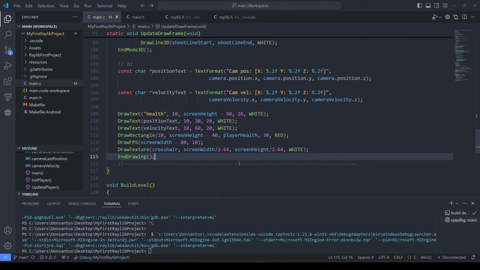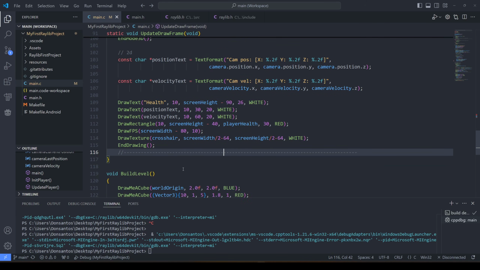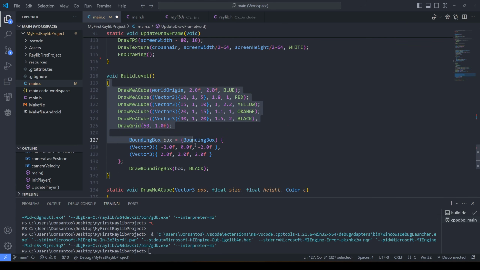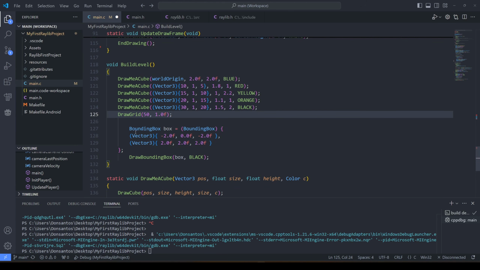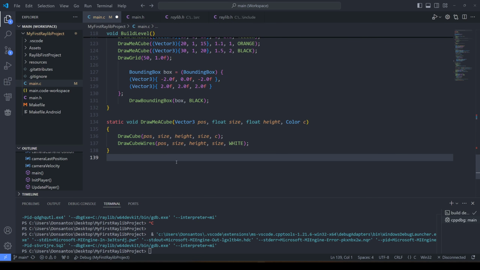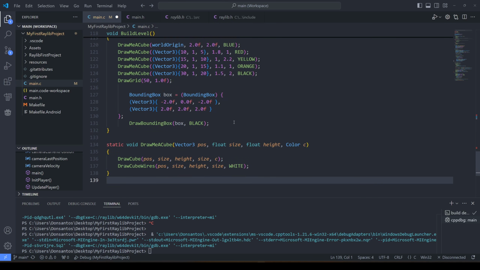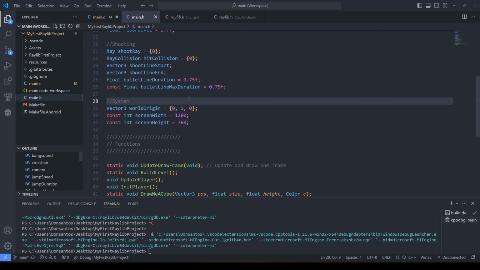The texture is 128 by 128, and I decided to just hard code it. We can change that later. I can use crosshair.width, whatever, right now that's fine. Here we build the levels, we're just drawing some cubes, and here we're also drawing the bounding box that we can shoot. So this does not a collider make, this just shows us the box that we can hit. And here's the function for drawing cubes in the scene. So not much has changed since last time.